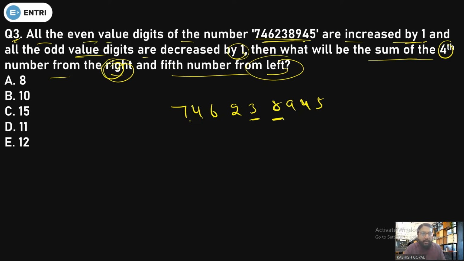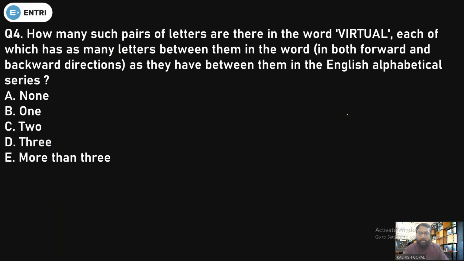For the even digit you have to increase by 1, so it will be 9, and for the odd digit you have to decrease by 1, so it will be 2. So 9 plus 2 will be 11. So the answer will be 11, that is option D. Clear or not? Done. So 3 questions are done. Now moving on to the next question. So there is question number 4.